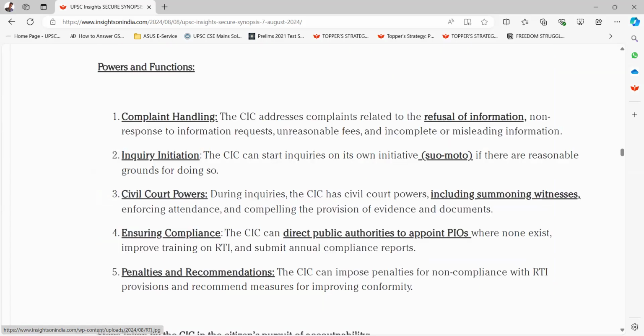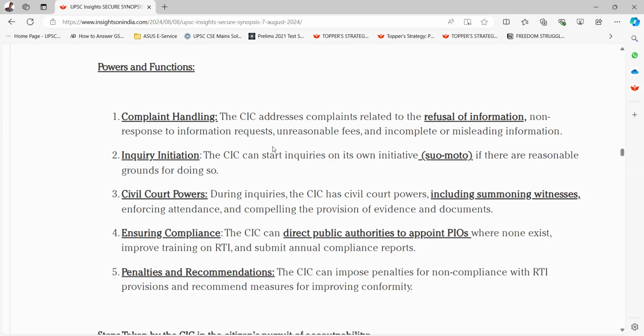Okay. Powers and functions of CIC. First one is complaint handling. The CIC addresses complaints related to the refusal of information, non-response to information requests, unreasonable fees, and incomplete or misleading information. Second is inquiry initiation.